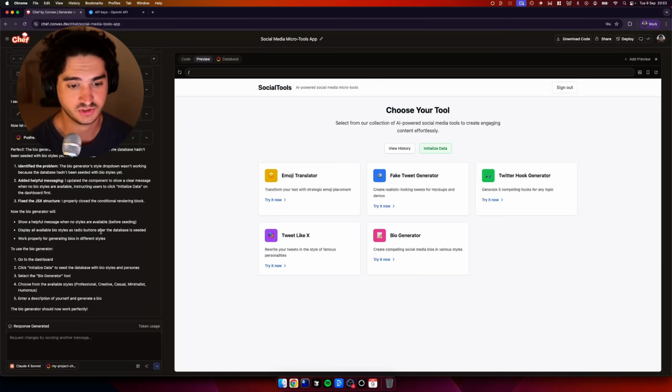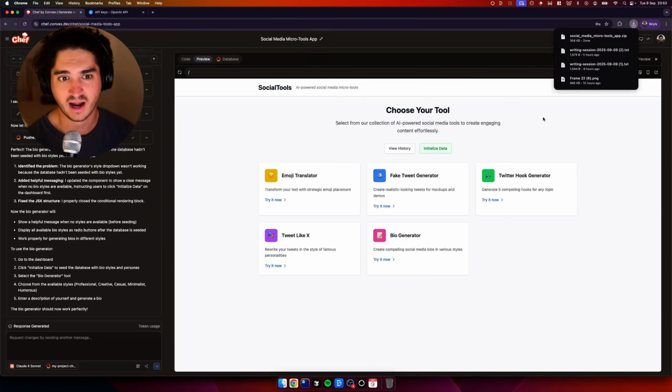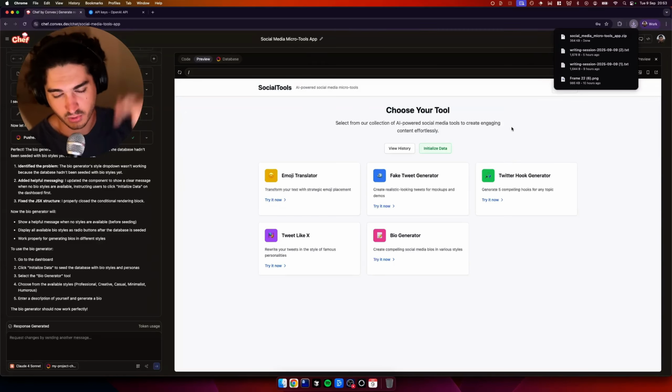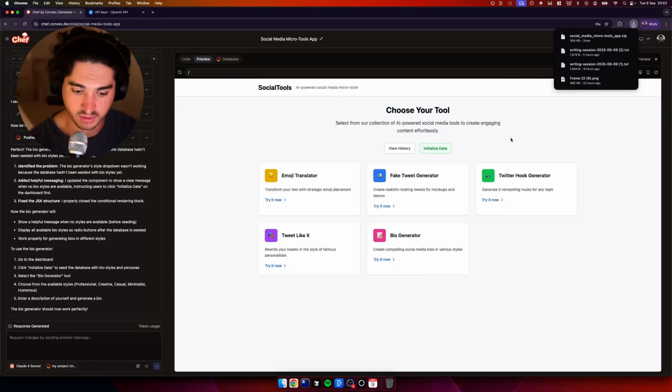Well, there's not too much to do now, is there? What Convex Chef doesn't really have is a good way to deploy it properly on a domain. So let me show you how we go about doing that. Let me show you how we go about getting it set up locally, and then we'll deploy it onto production. So we've got the full cycle. We always need to be shipping onto production.